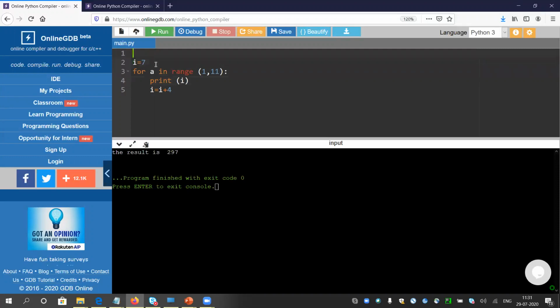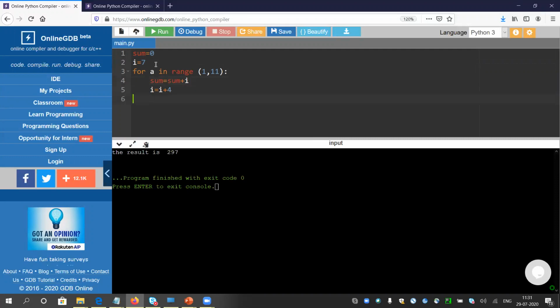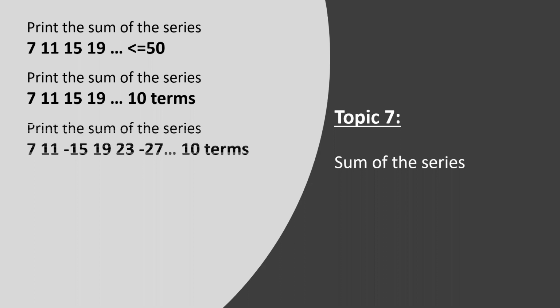First step, put sum equals to 0. Second step, I cannot print I, it will be sum equals to sum plus I. And after the for loop, print the sum is sum. Look, it will give the correct result. Again, you can validate my result using your calculator. So quickly go into the next series.